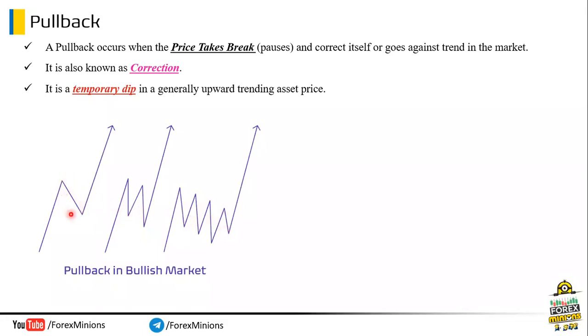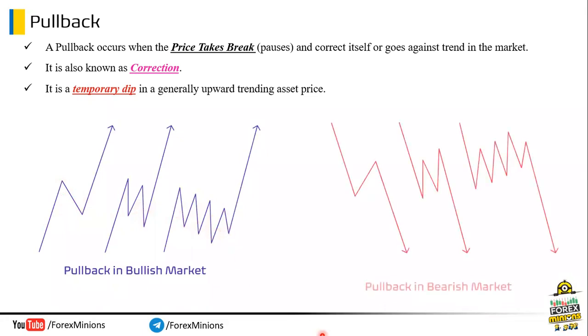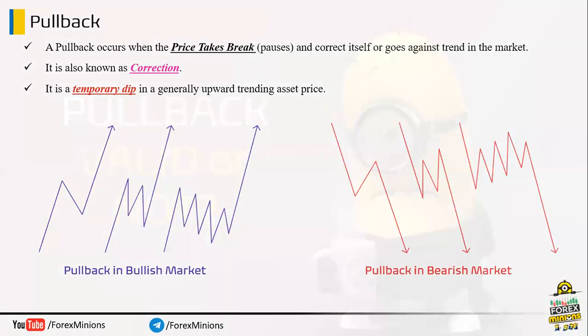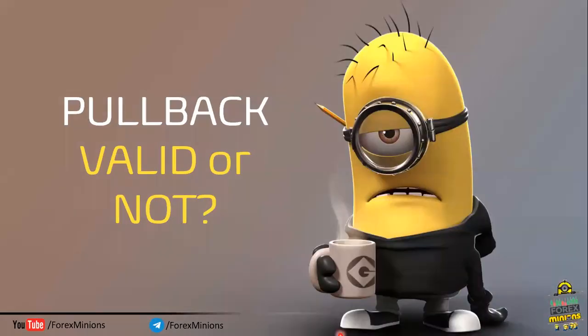A pullback can be very short or extended depending on market conditions. Secondly, these are pullbacks in a bearish market. Pullbacks can be very minor or in the form of a deeper correction, as you can see here. Now, the question is, which pullback is valid? Because every pullback is not valid. So, first we need to understand this.